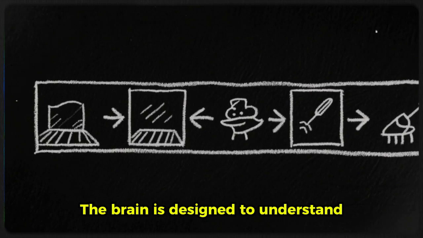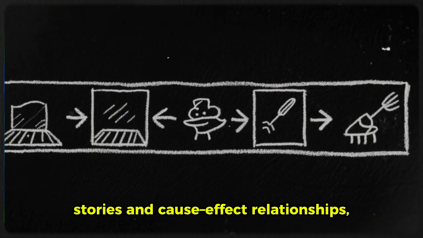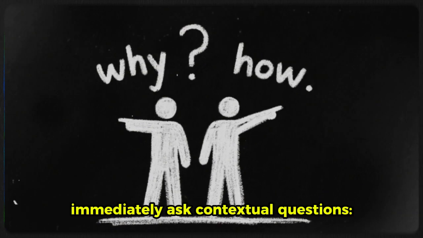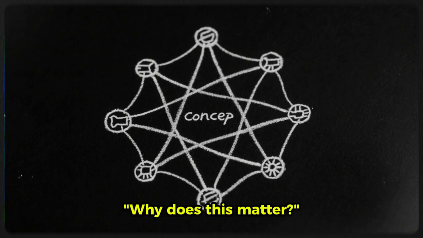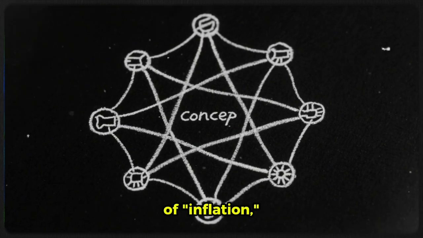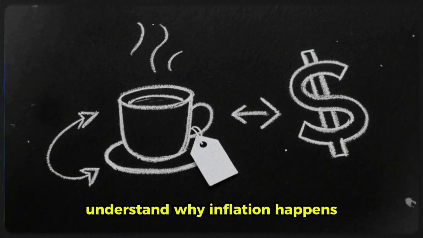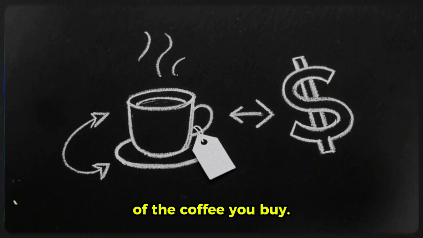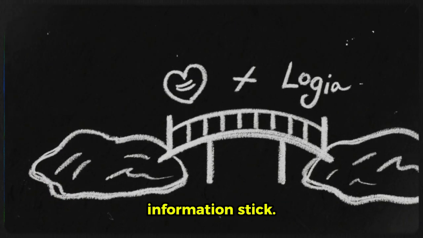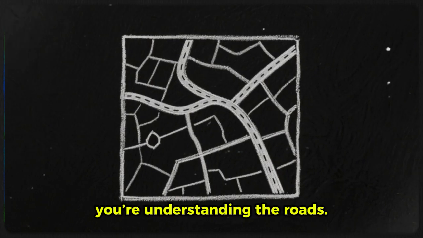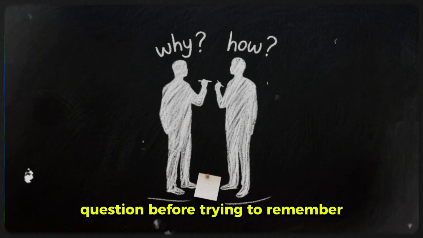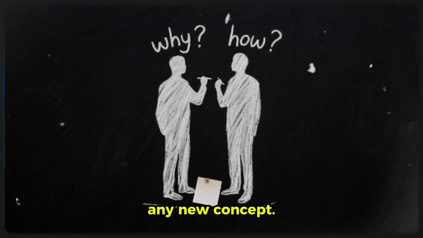The brain is designed to understand stories and cause-effect relationships, not isolated facts. When encountering new information, immediately ask contextual questions. Why does this matter? And how does this work or connect to something else? Instead of memorizing the definition of inflation, understand why inflation happens and how it affects the price of the coffee you buy. This approach builds emotional and logical bridges that help information stick. You're not memorizing a map, you're understanding the roads. Practically, write down one why and one how question before trying to remember any new concept.